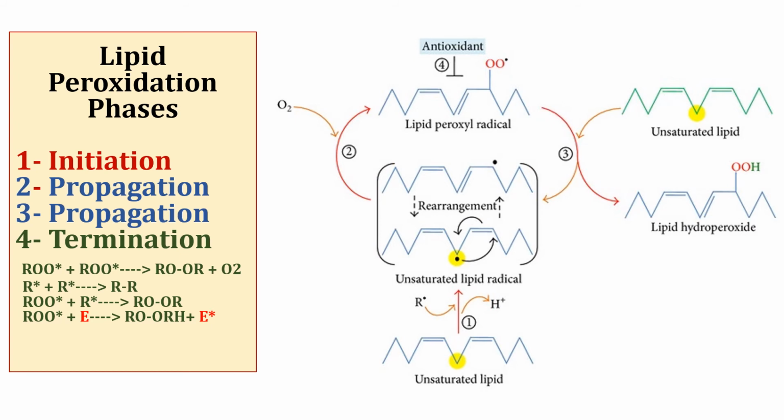Malondialdehyde appears to be the most mutagenic product of lipid peroxidation. It has been widely used for many years as a convenient biomarker for lipid peroxidation of omega-3 and omega-6 fatty acids. So this is the process of lipid peroxidation.